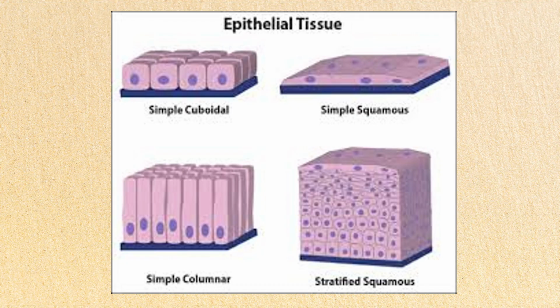Here you can see the structure of the epithelial tissue. The first one is the cuboidal tissue. So, can you see, dear students, that the cells are cuboidal in shape. Simple squamous just looks like a plate. It is very simple, and the cells are flat and square-shaped. The columnar epithelium, as you can see, looks like pillars. Column means pillar. So, you can see that they are pillar-like structures. In stratified squamous, there are layers of squamous cells, which is called stratified squamous epithelium.